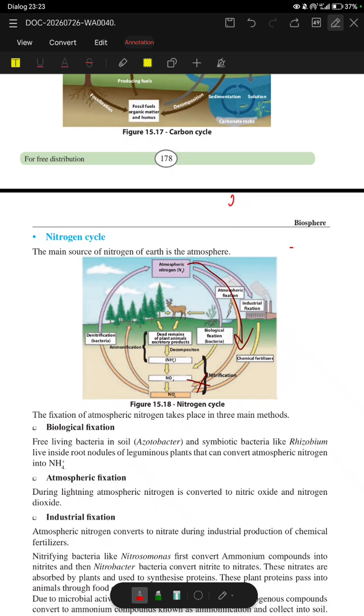Okay, so the Acinetobacter species is a free living bacteria which lives inside the soil. Rhizobium bacteria lives inside the root nodules. Ultimately, they are converting the nitrogen to ammonium ion, that is NH4 plus. How this ammonium ion is produced has a long explanation that will be studied in the A levels, but you guys don't need to bother about it.